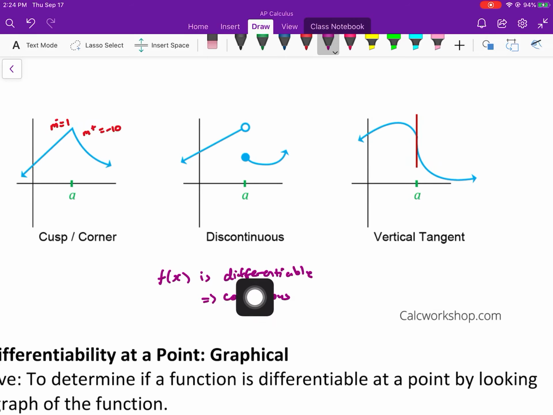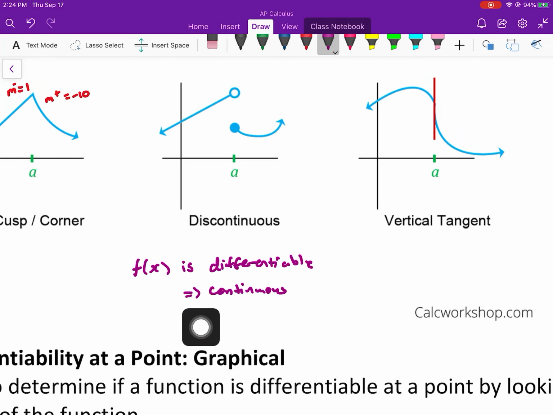Why? Because in order to claim it's differentiable, it means that there's no discontinuities. Because if there's a discontinuity in there, it wouldn't be differentiable. So by saying f of x is differentiable, is also saying that f is continuous. So they won't state them both usually in the problem. They'll just tell you f of x is differentiable. And they won't need to tell you it's continuous because you should already know that.